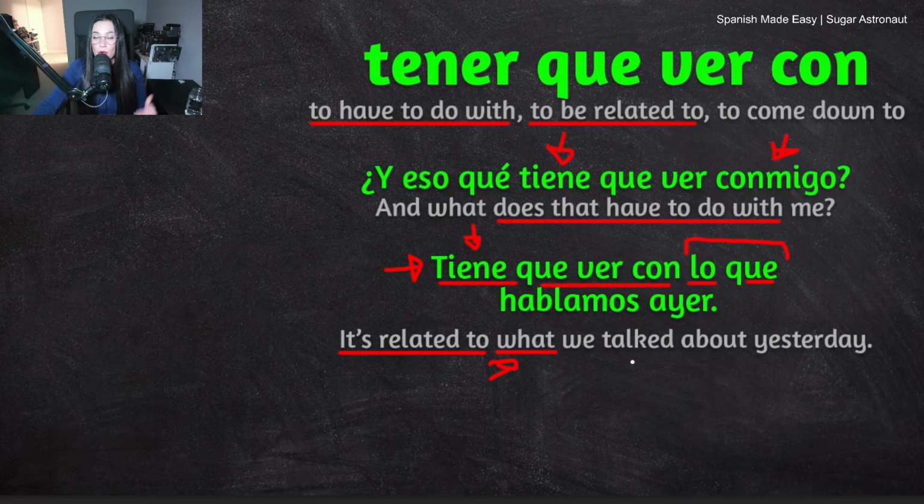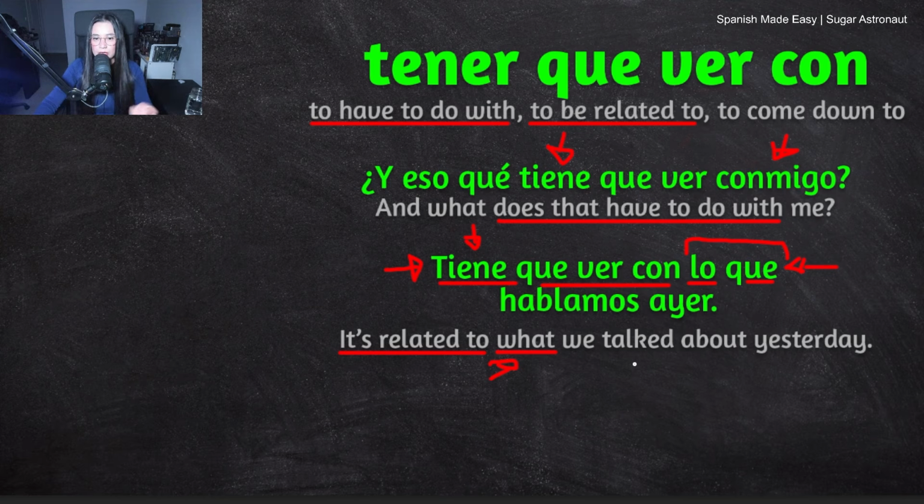Okay? So, lo que can mean what. You could say, for example, lo que me gusta, what I like. Lo que quiero, what I want. So you're not asking a question, but you're using the word what, right? So it's something similar in Spanish, and we use lo que for that specific situation. So lo que means what.